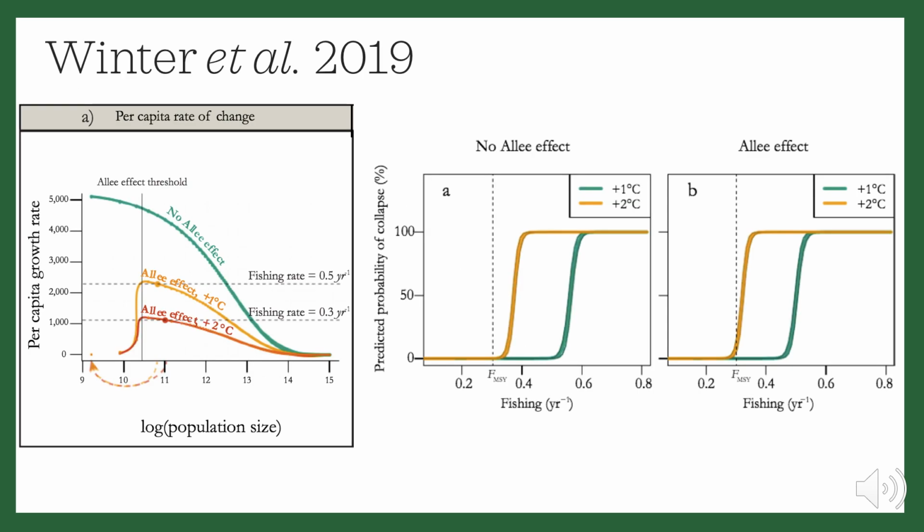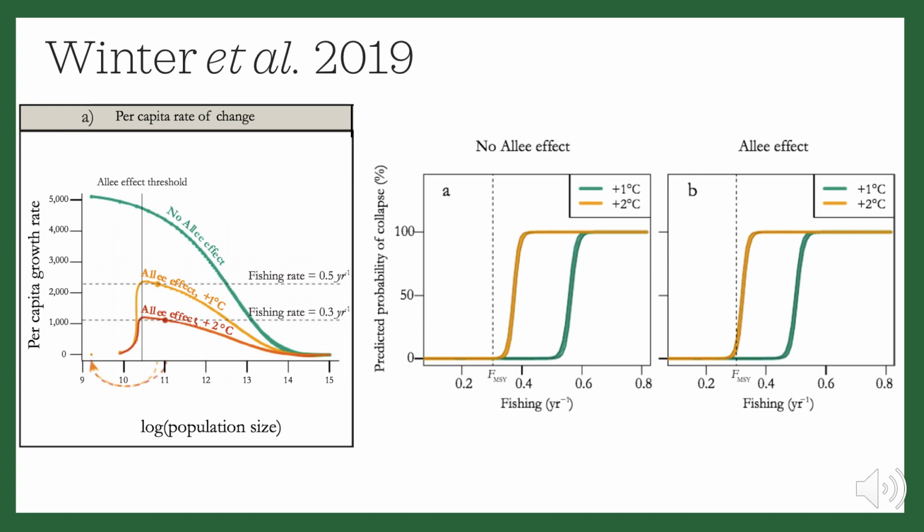In 2019, Winter and colleagues used an age-structured model of Atlantic cod to show how the Allee effect can change under fishing and climate change. In the figure on the left, you can see that adding the Allee effect with 1 degree Celsius water surface temperature rise causes the population growth rate to decrease drastically, making it more difficult for the population to recover if it gets close to that Allee effect threshold.